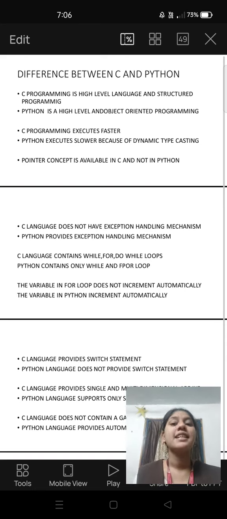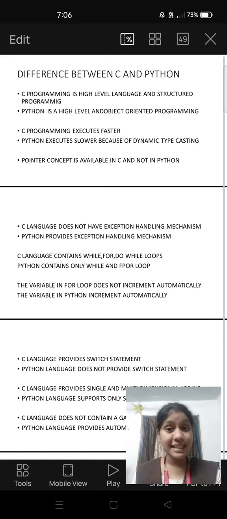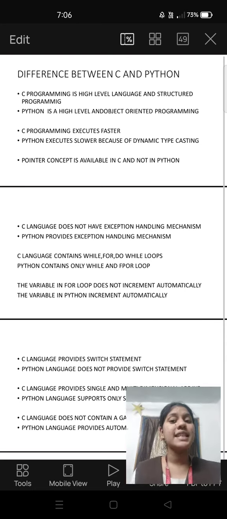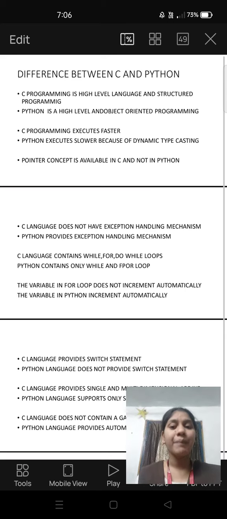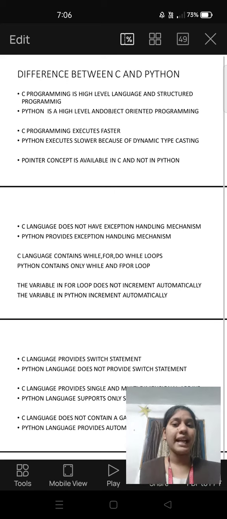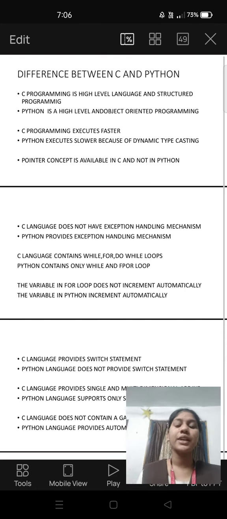We can say Python is the best option, because for learners Python is the easiest language. In Python we have only small codes, meaning short length of codes, but in C language we have codes with a large length. So we have to remember everything, meaning braces, semicolons, everything. But in Python, everything is in English language. So how do we write sentences in English? The same way Python does.